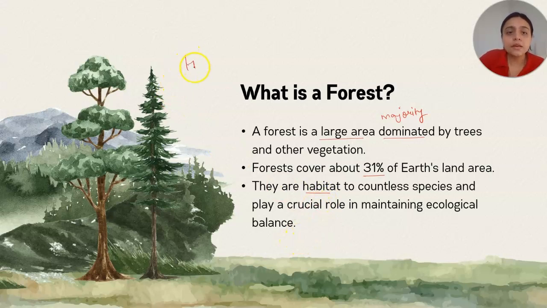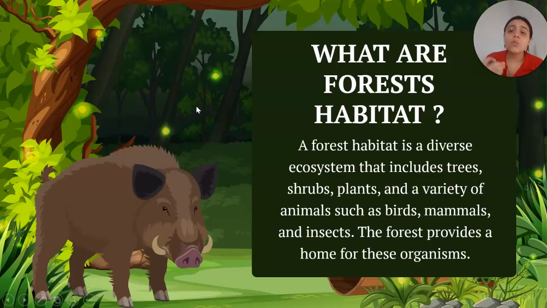So habitat means home, where all the diverse species are living. Alright, so it is a home for several species present on the earth. Now the question occurs, what is a forest habitat? Means who all are living in this forest, whose home is considered as forest. A forest habitat is a diverse ecosystem that includes trees, shrubs, plants, and a variety of animals, which are birds, mammals, insects. The forest provides a home for all these organisms.